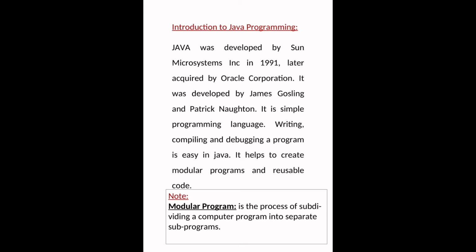Its duty is to convert the output of the byte code into high level language, so we can read the output of the Java program or project.